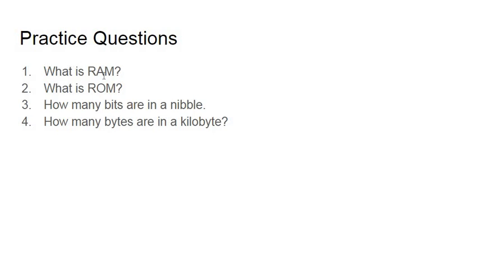So what is RAM? RAM is random access memory. What basically is RAM, you might ask? Well, RAM is, as I told you, random access memory, which can be written or read. That means you can edit the information also. Now, question number 2, what is ROM? ROM is read-only memory. As the name suggests, it can only be read, not edited.